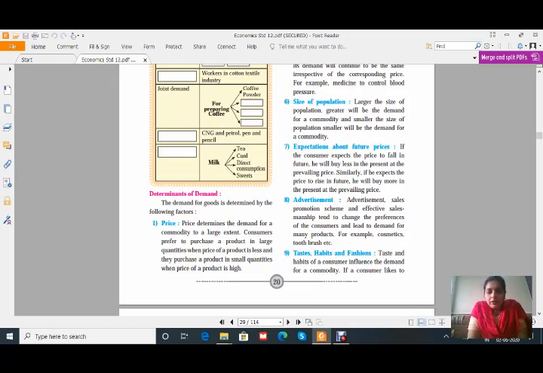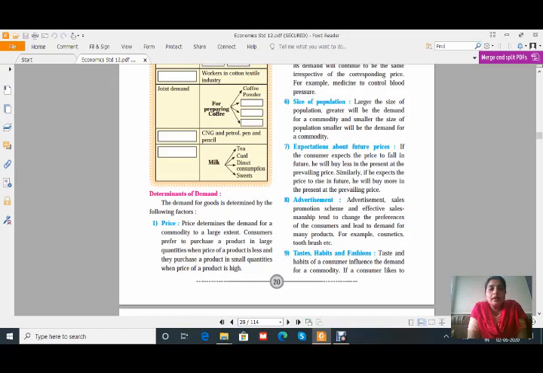The very first point is price. Price determines the demand for a commodity to a large extent. We have already studied the types of demand and features of demand. In that case, price is the key factor that affects the demand because, in the previous lecture, we have already seen that when the price of a commodity increases, demand for that commodity decreases and vice versa.